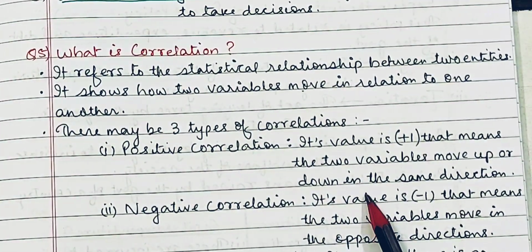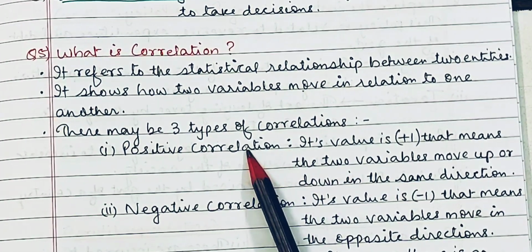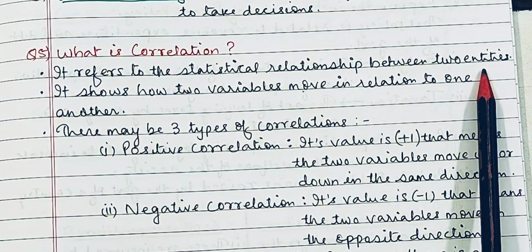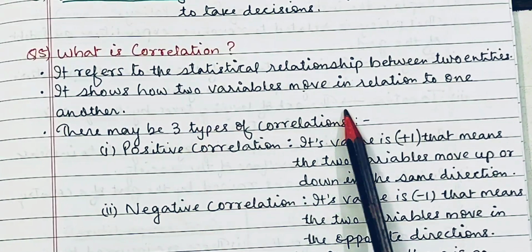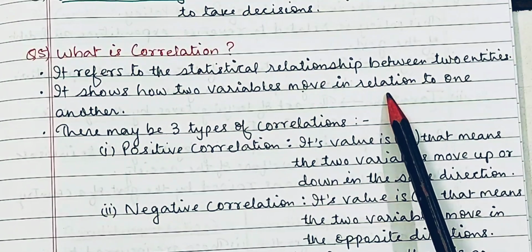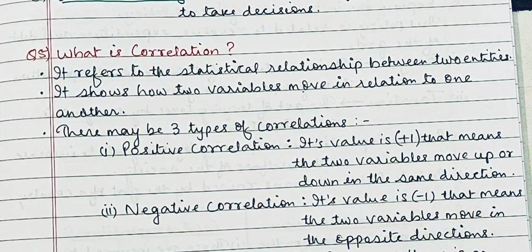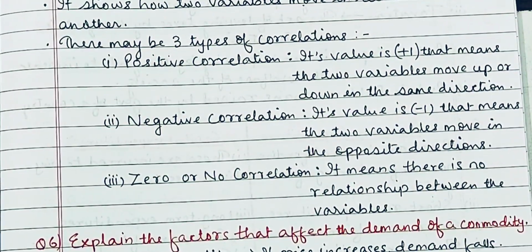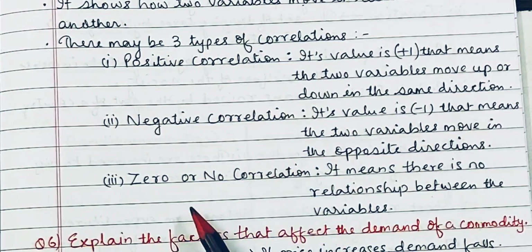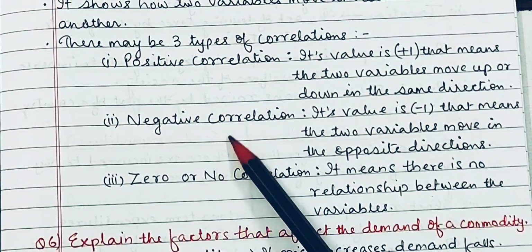What is correlation? Again, this concept is also from statistics. Correlation refers to the statistical relationship between two entities. It shows how two variables move in relation to one another. It is just a relationship between two variables, in short. There may be three types of correlations that we study in statistics: positive correlation, negative correlation, and zero or no correlation.